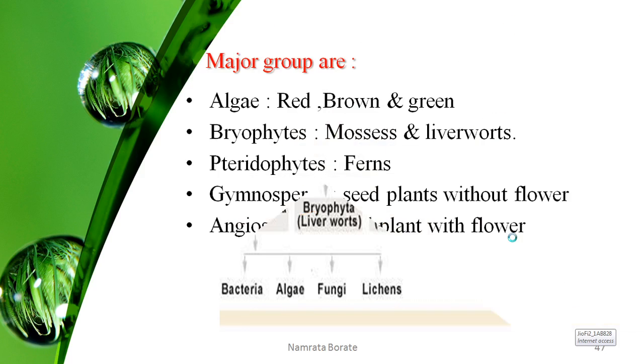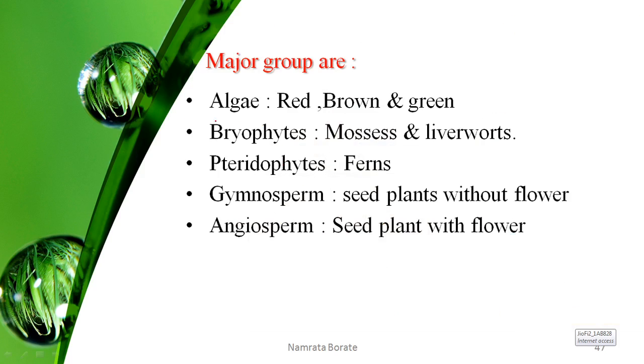Next we see the examples of all these. Algae, for example, red, brown and green algae. Bryophytes include the mosses and the liverworts. Pteridophytes are the ferns. Gymnosperms are seed plants without flowers. And angiosperms are seed plants with flowers.